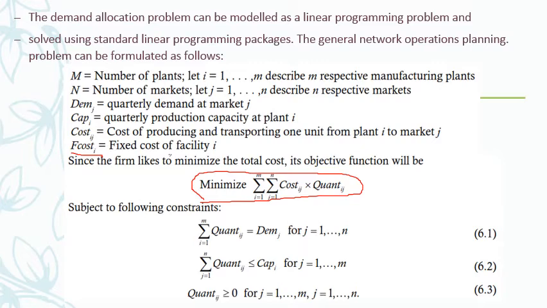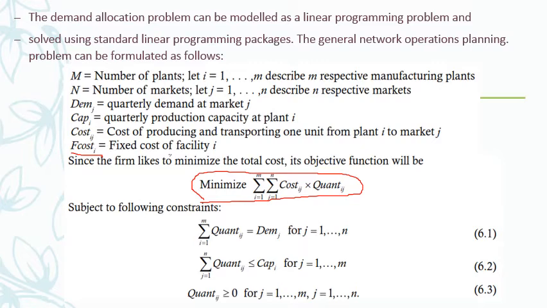There are certain constraints. First constraint is that quantity produced and supplied should be equal to the demand. If you produce less, you will be incurring loss. If you supply more, then it's unnecessary; they will be keeping it with them unnecessarily, or they may reject. So that's why quantities produced and supplied should be equal to demand.